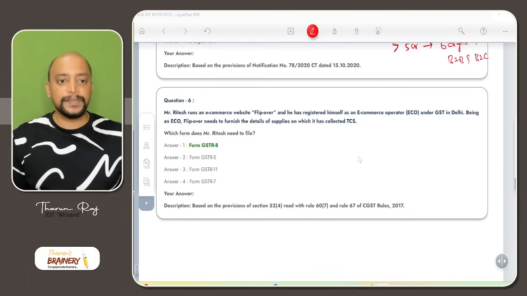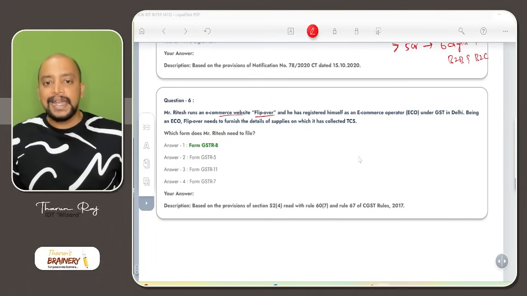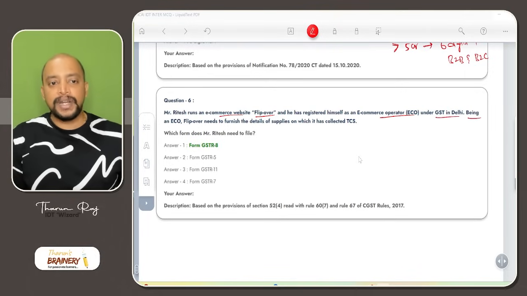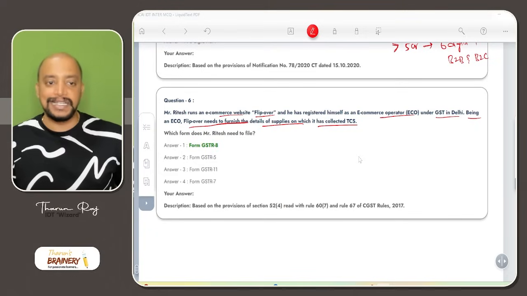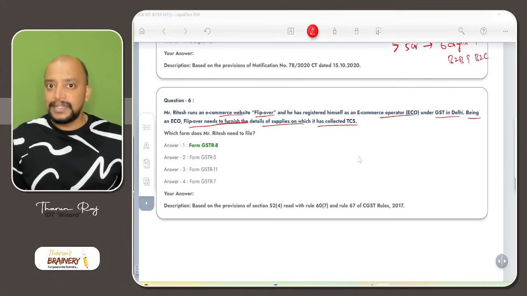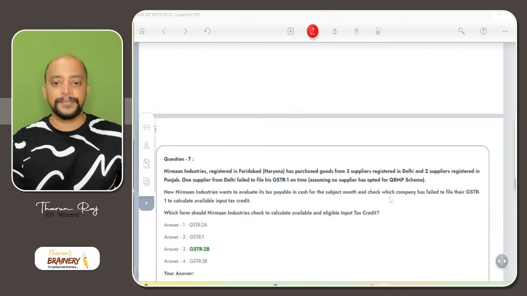Question number 6. Mr. Ritesh runs an e-commerce website Flipover and he has registered himself as an e-commerce operator under GST in Delhi. Being an e-commerce operator, Flipover needs to furnish the details of supplies on which it has collected TCS. Which form does Mr. Ritesh need to file? So an e-commerce operator is required to file GSTR 8. TDS deductor is GSTR 7. So GSTR 8 is the answer.